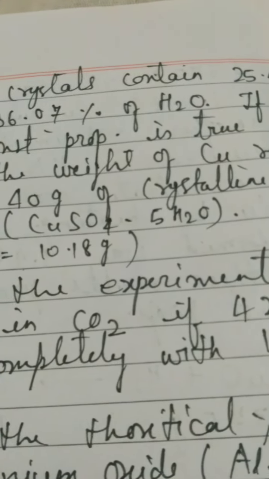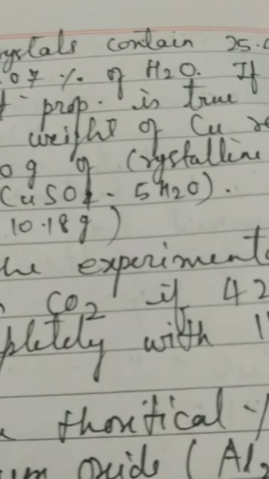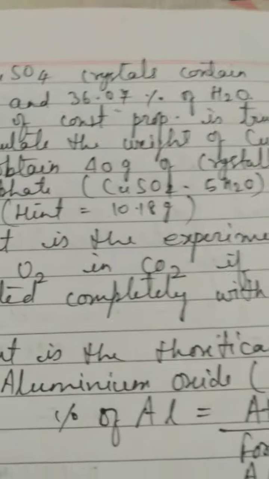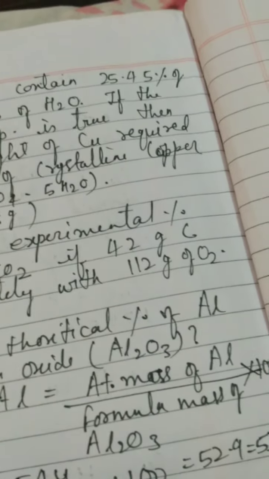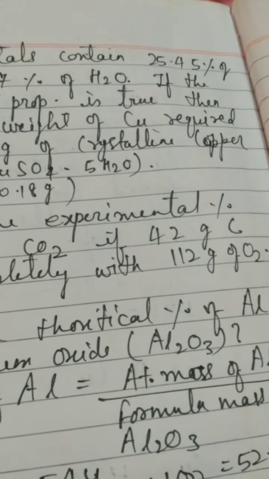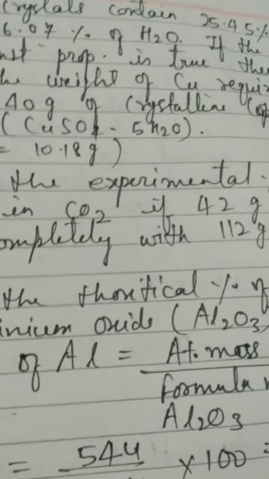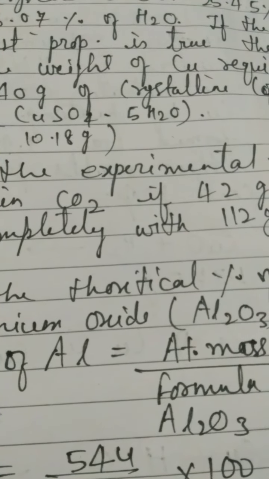CuSO4.5H2O has 25.45% copper and 36.07% water. If the law of constant proportion is true, then calculate the weight of copper required to obtain 40 gram of crystalline copper sulfate. It is a very simple question. You will calculate it. What has to be done, I will not tell you because it is very simple. And I have given you the hint that the answer should come as 10.18 gram.